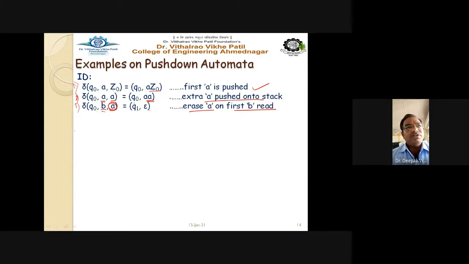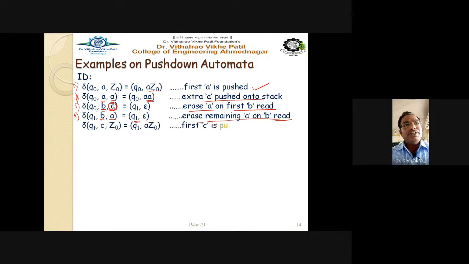Now the next operation, number 4, is delta Q1, B, comma, A. That is nothing but the state is now Q1, input string is B, and the top of the stack is A. Still we have to pop the A, that's why Q1, epsilon, but the state remains as it is, Q1. So erase the remaining A on B read. Erase all the remaining A as we go on reading B.